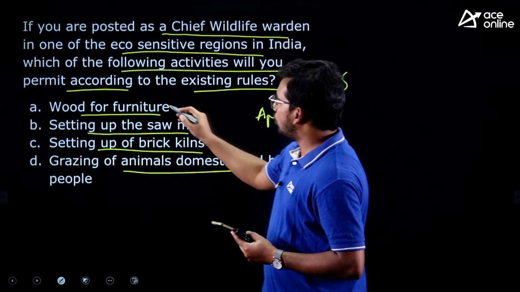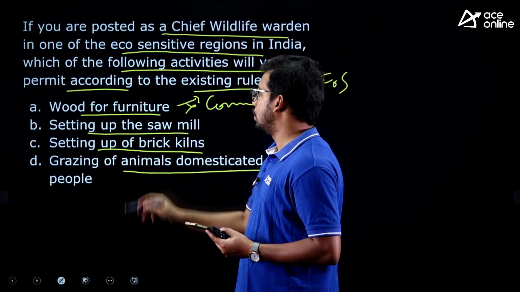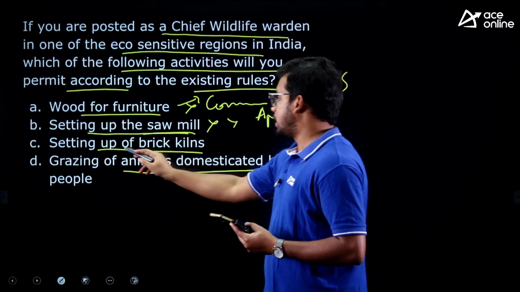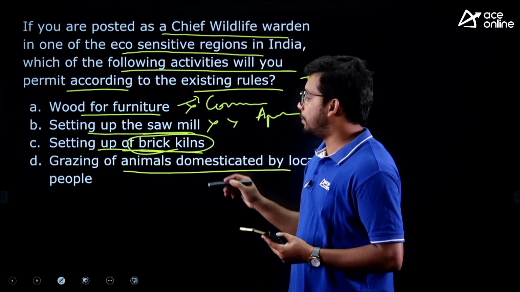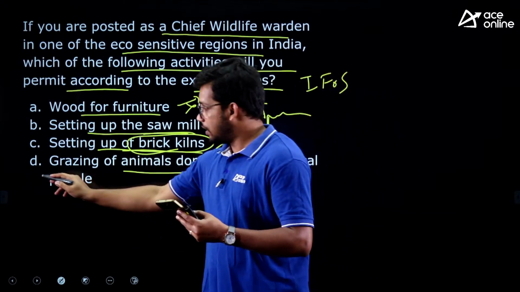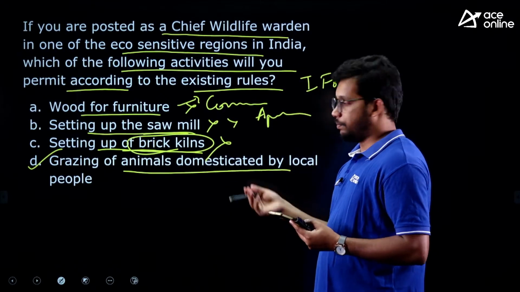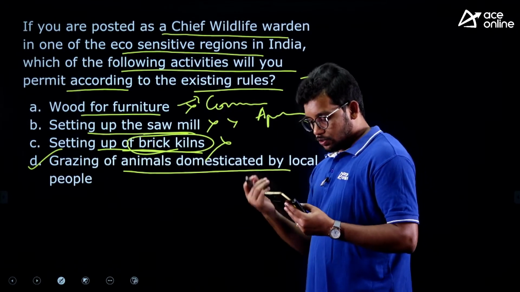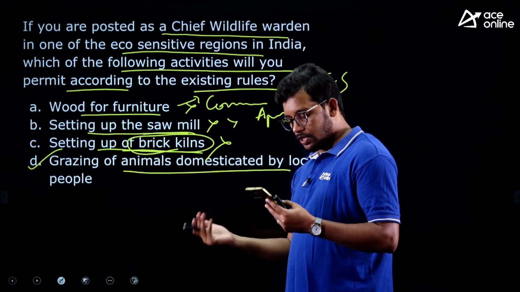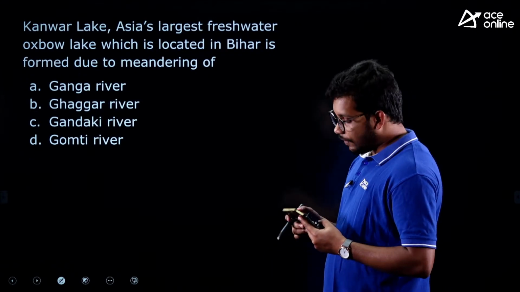Okay. So wood for furniture is a commercial activity, right? So this is not allowed. Setting up sawmill, again commercial activity, not allowed. Setting up of brick kilns is also commercial activity, not allowed. Grazing of domesticated animals by the local people, this is a livelihood activity. So yes, this is allowed. So you have won this battle. Dalari Kaur, Oindila, Ranjan, Malini, Srinath have answered it as correct. Very good.